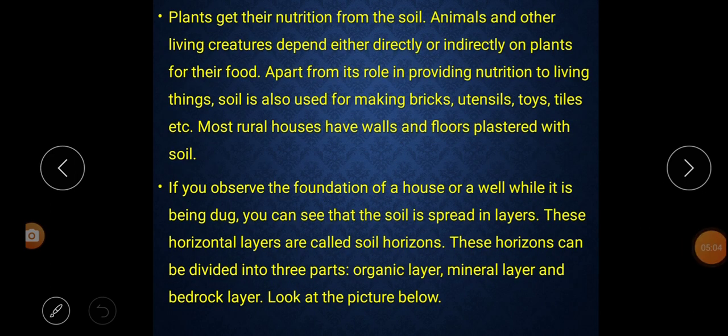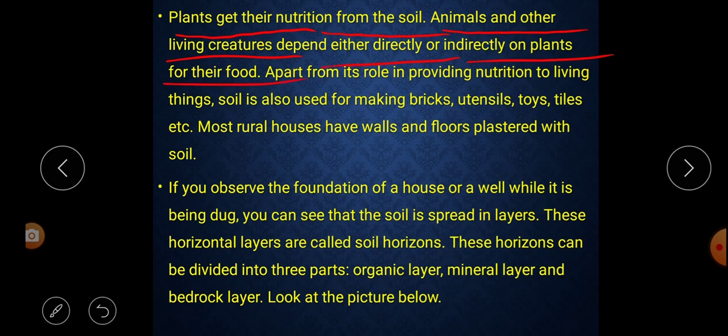Next paragraph. Plants get nutrition from the soil. Animals and other living creatures depend either directly or indirectly on plants for their food. So, what does this say? Plants get their nutrition from the soil. All the vegetation and plants get nutrition from the soil.